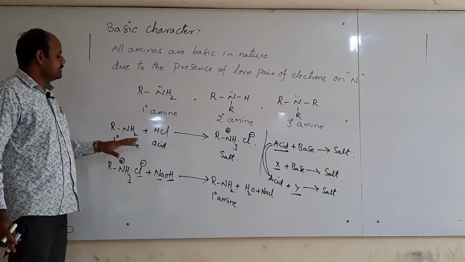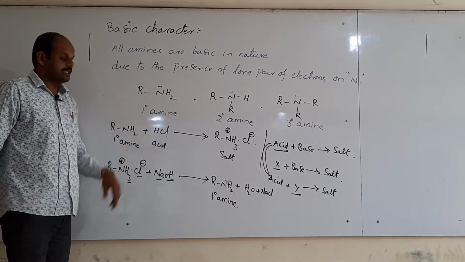Thus on the basis of this reaction, amines have basic nature.